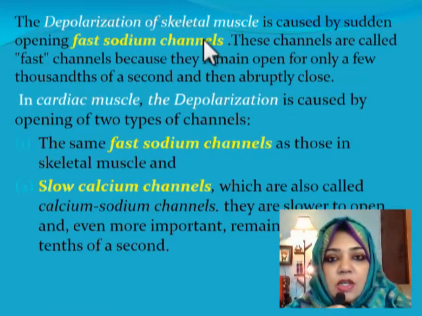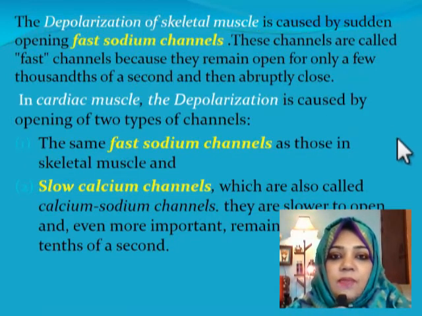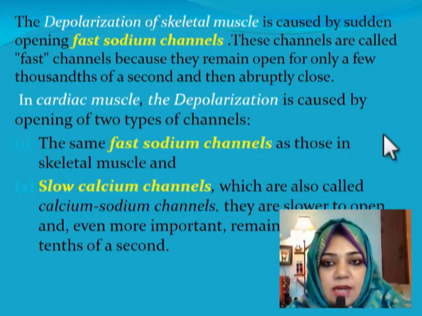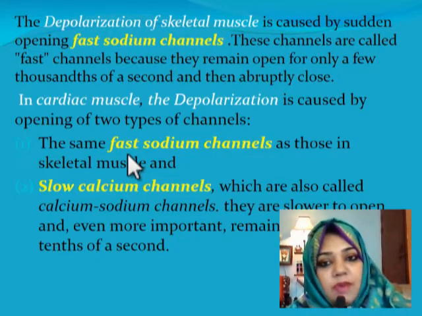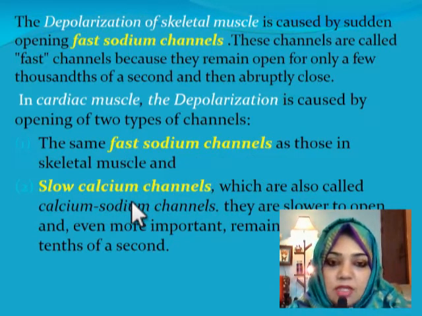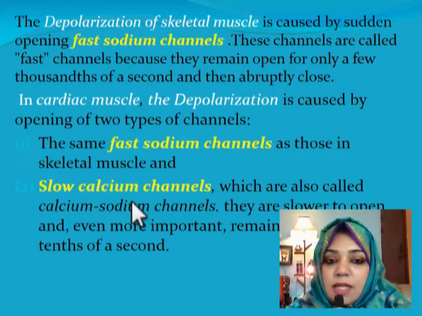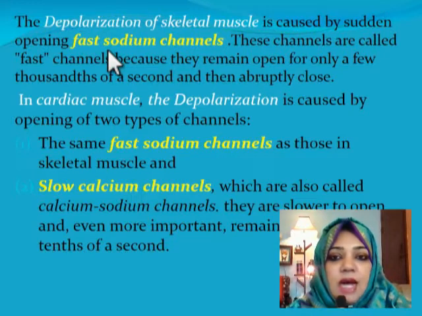Now, what are the differences? The depolarization in the skeletal muscle is caused by sudden opening of the fast sodium channels, and in cardiac muscle the depolarization is caused by two channels: the same fast sodium channels and the slow calcium channels. So two ions are causing depolarization in the cardiac muscle, whereas in skeletal muscle it was caused only by the sodium ions.